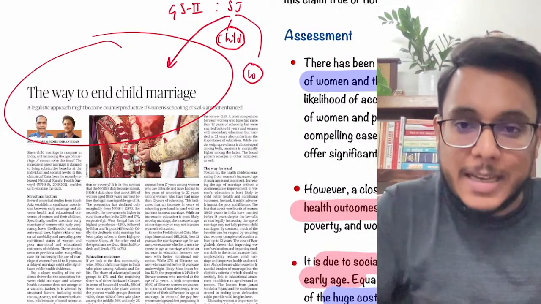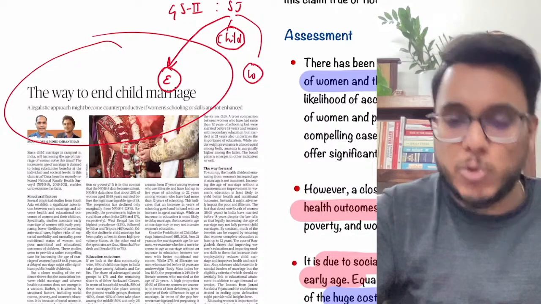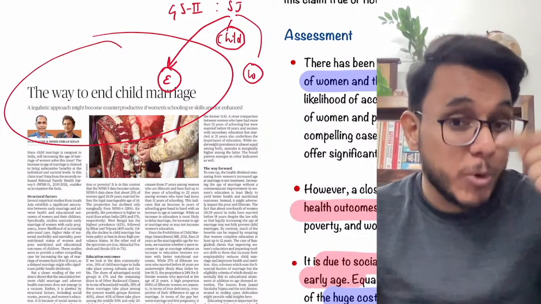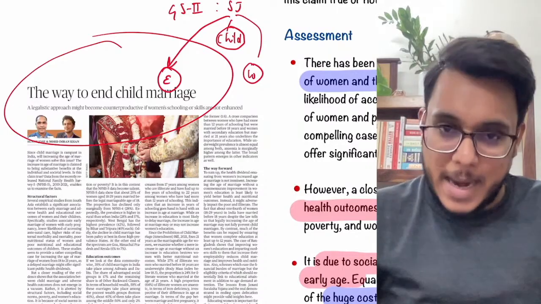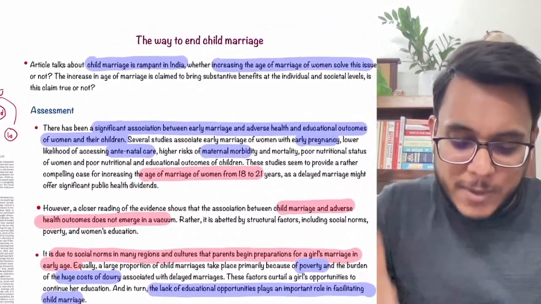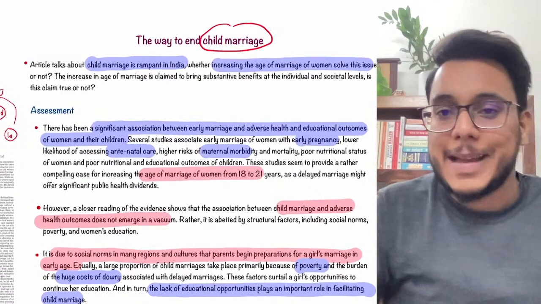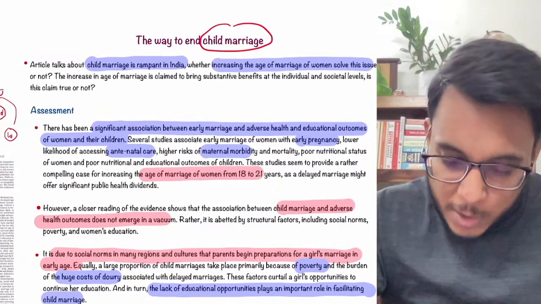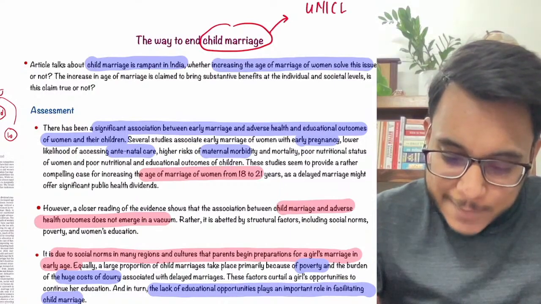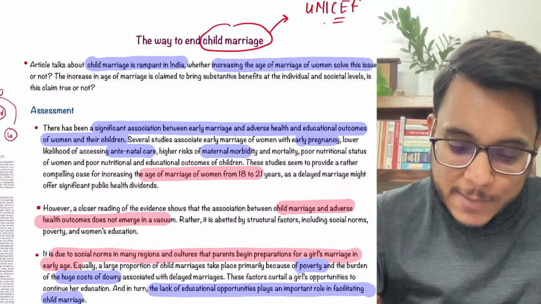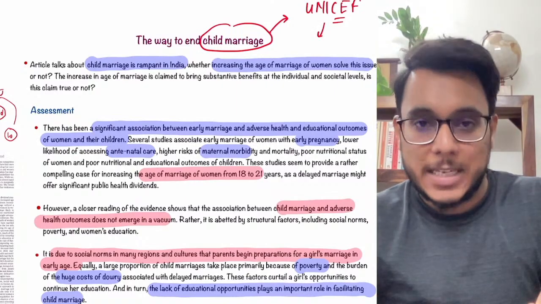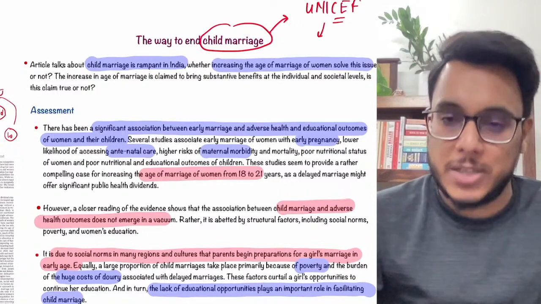Moreover guys, this article can also be important under the education related issues. Why? Because when child marriage will happen, obviously the education of the children is going to be impacted. Fine. Now let's talk about child marriages. First of all, what is child marriage? Guys, basically according to UNICEF, any child who is getting married below the legal age, that will be a case of child marriage.